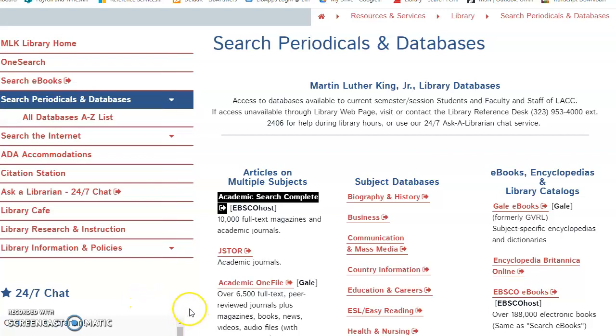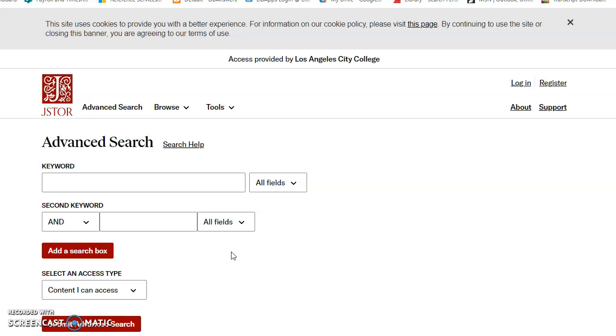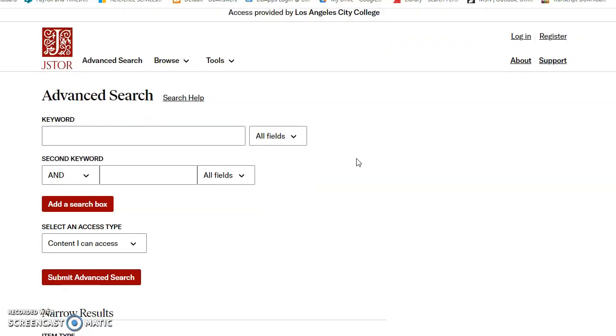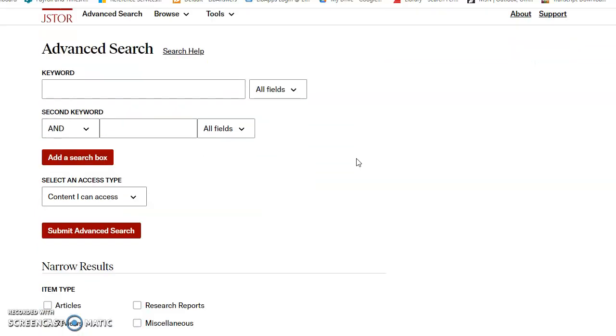Hi everyone. So now I'm going to briefly show you JSTOR. I'm on the MLK library homepage. I'm still on searching periodicals and databases. You go over here where it says multiple subjects and you're going to click on JSTOR. JSTOR has a lot of peer-reviewed articles. There's not many magazines or newspapers, but there's a lot of peer-reviewed.